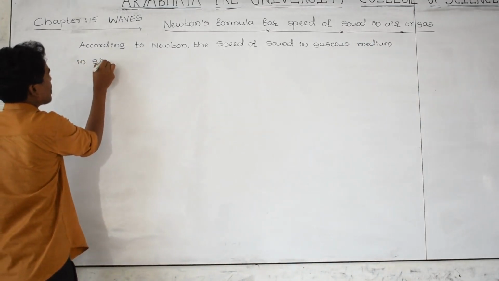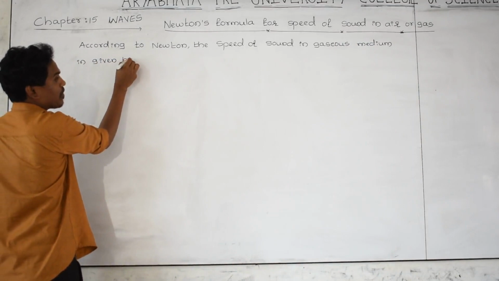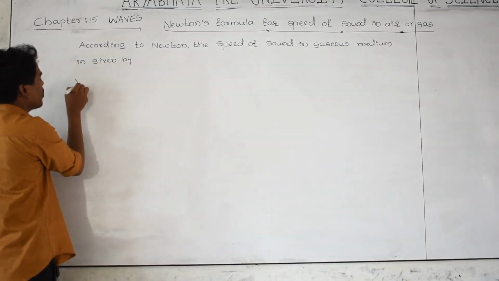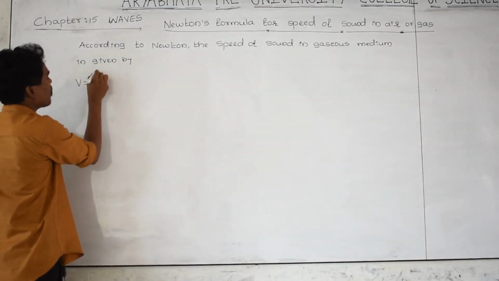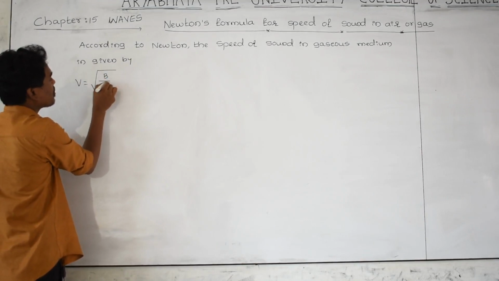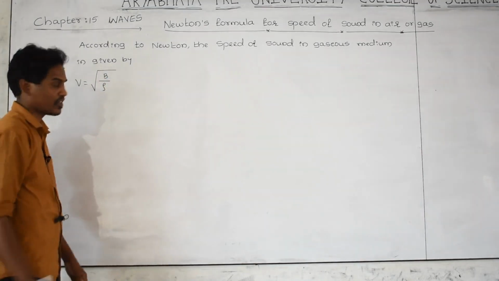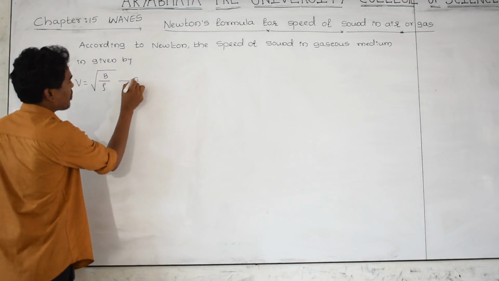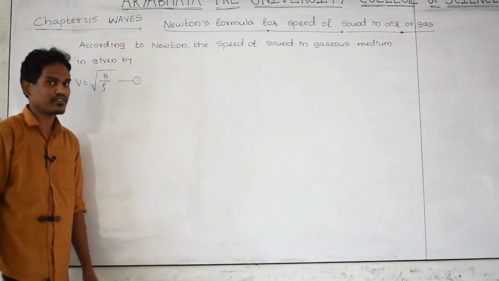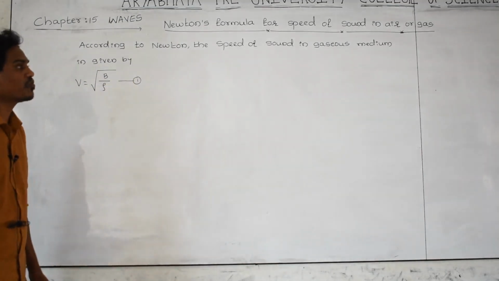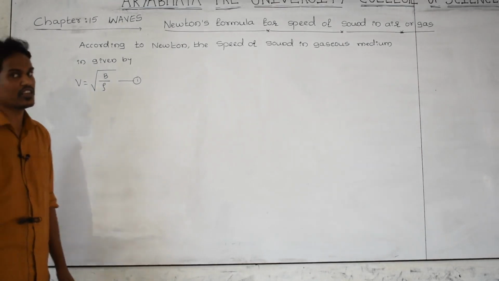Yesterday we derived this one: velocity is equal to root of bulk modulus divided by density. Let us take it as equation number 1. This equation we derived in the previous class in order to find out the speed of sound in gaseous medium.